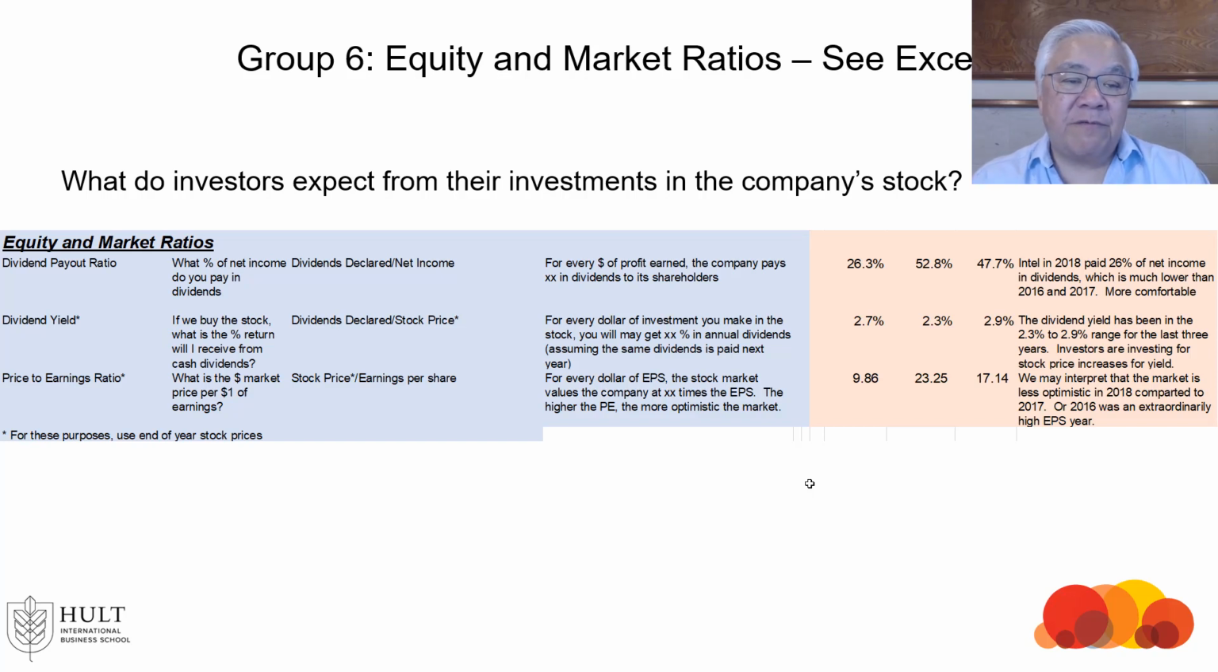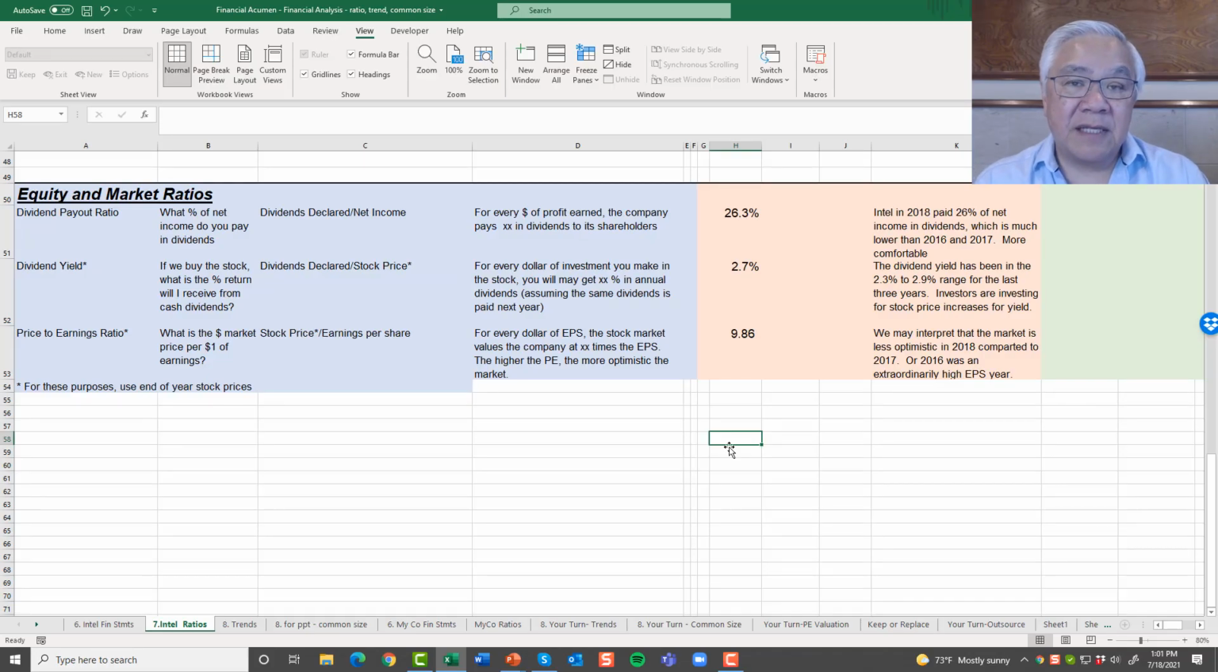The last group of ratios are equity and market ratios. And this is what do investors expect to see from investments from the company stock. We have three measures in this particular grouping. First is dividend payout ratio. Next is dividend yield and PE.